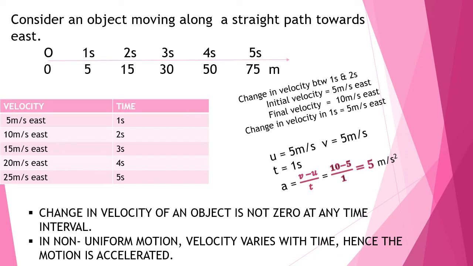Let us see. In 1 second, the object had a velocity of 5 meter per second east. That is initial velocity. At the second, its velocity increased to 10 meter per second east. So what is the change here? Change is 5 meter per second. So actually the acceleration is v minus u by t. So v is 10 meter per second, u is 5 meter per second, and time is 1 second. So the acceleration becomes 5 meter per second square. So children, we have to understand that when an object is undergoing non-uniform motion, the velocity varies with time, and hence the motion is said to be accelerated.